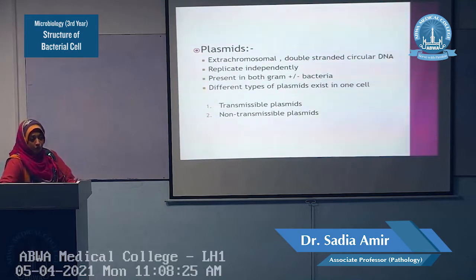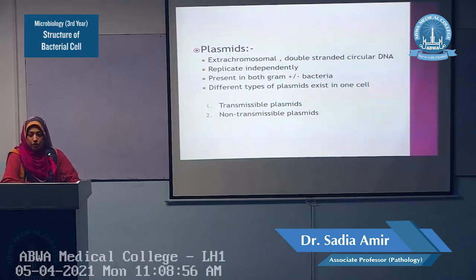These plasmids have a high molecular weight, 40 to 100 million. So only 1 to 3 copies of these plasmids are present per cell, because they have a high molecular weight. These transmissible plasmids carry the genes for the formation of the sex pilus.